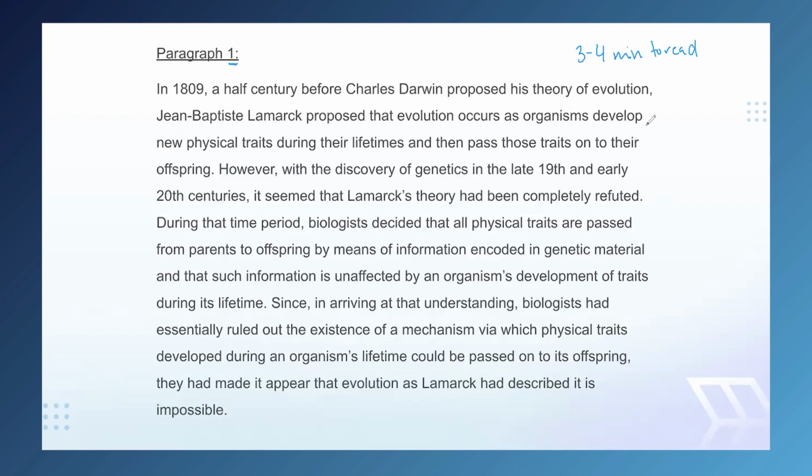All right, starting with my first sentence. In 1809, a half century before Charles Darwin proposed his theory of evolution, Jean-Baptiste Lamarck proposed that evolution occurs as organisms develop new physical traits during their lifetimes and then pass those traits on to their offspring. Pause. Okay, we have got a technical passage on our hands. Now, if you've got a biology degree like I do, or you remember your high school coursework, this may sound familiar. If so, great. This passage will likely be easier to comprehend. You'll just want to be careful to stay in context of the passage when you answer the questions.